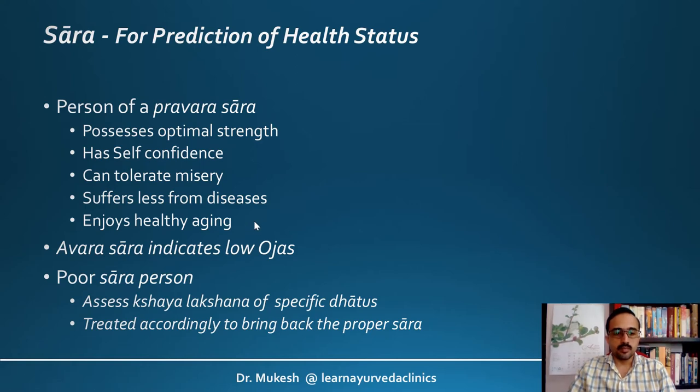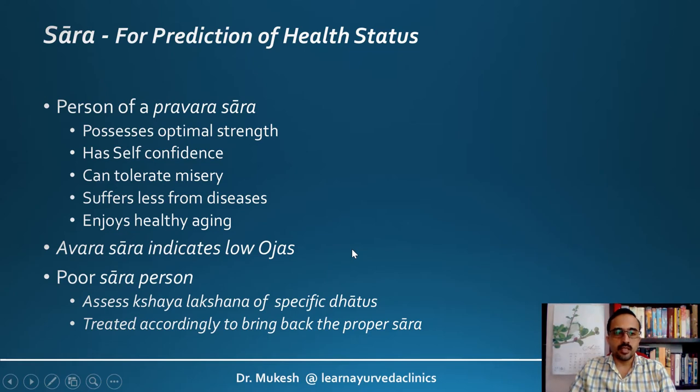So whenever we get a person with a poor Sara or an overall poor Sara, what we have to do is assess each of the Dhatus and look for specific Dhatu Sara Lakshanas and identify which Dhatus have Avara Sara, so that we can formulate medications or other therapeutic strategies to improve the particular Sara.